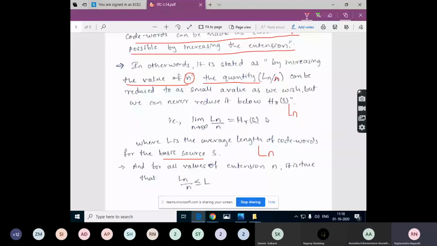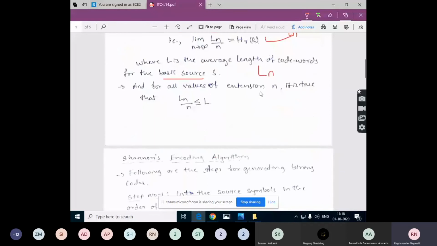And about this, we will see that with an example. For all values of extension n, it is true that we will always get this relation: the average length for the nth extension is always less than or equal to the average length of the basic source. So this L is for the basic source, and this Ln by n is the average length of the extended source. If it is a second extended source, then L2 by 2, the second extension of the basic source.